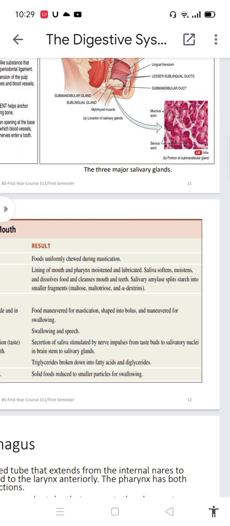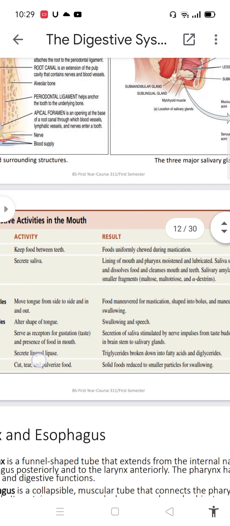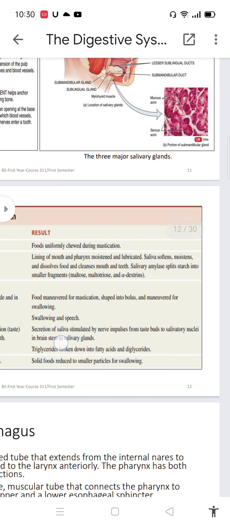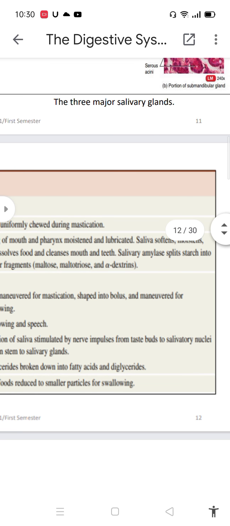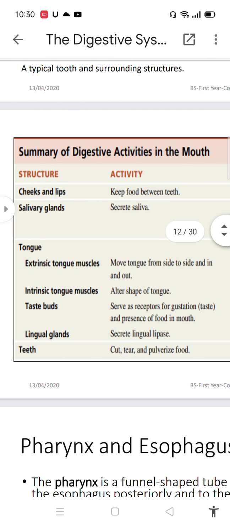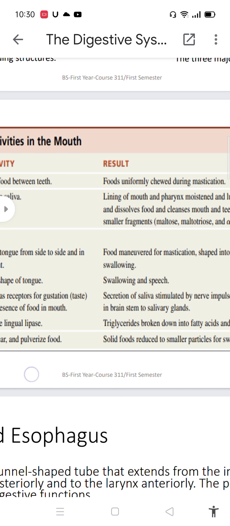Salivary amylase breaks starch into smaller fragments: maltose, maltotriose, and alpha-dextrins. Tongue, extrinsic tongue muscles move the tongue from side to side and in and out. Food is maneuvered for mastication, shaped into bolus, and maneuvered for swallowing. Intrinsic tongue muscles alter the shape of the tongue for swallowing and speech.